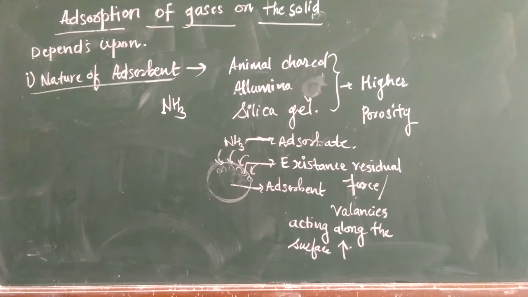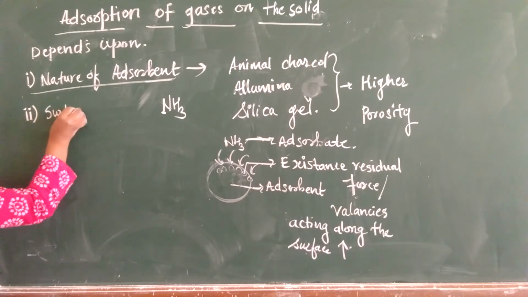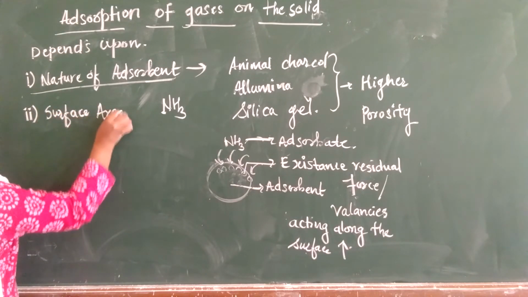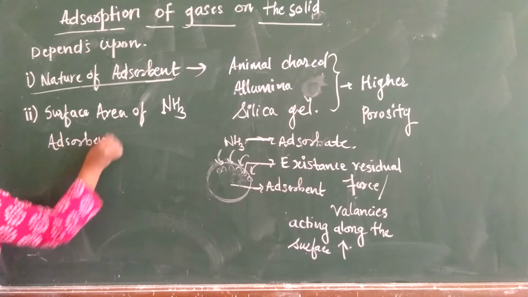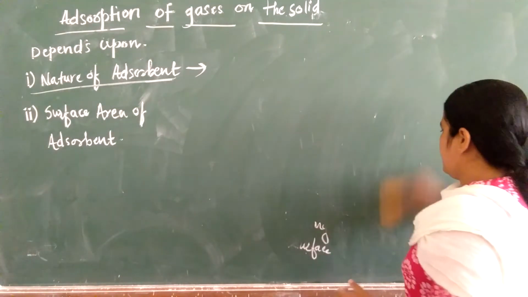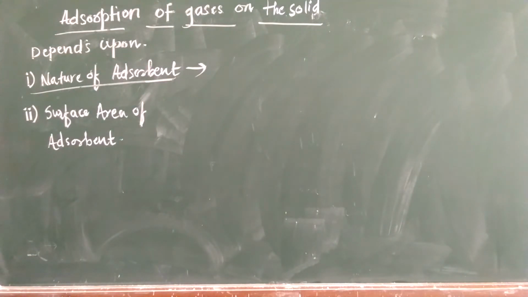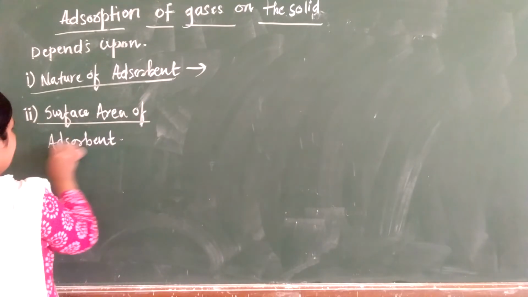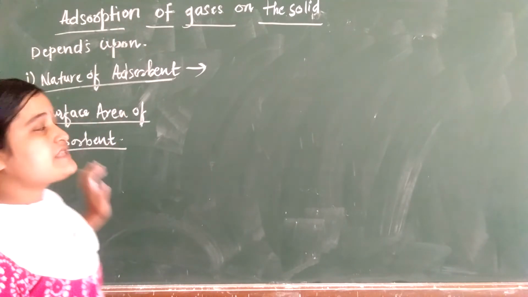Now the second factor is the surface area of adsorbent. Adsorption of gases on the solid surface mainly depends upon the surface area of the adsorbent.